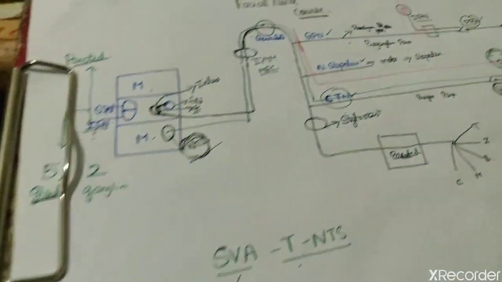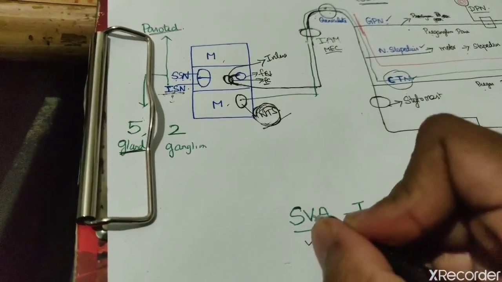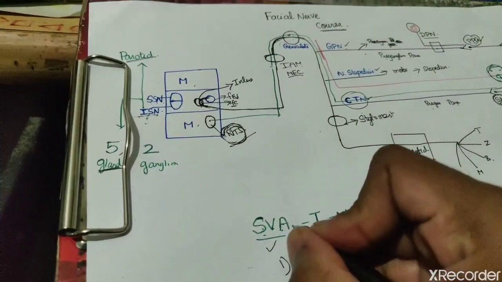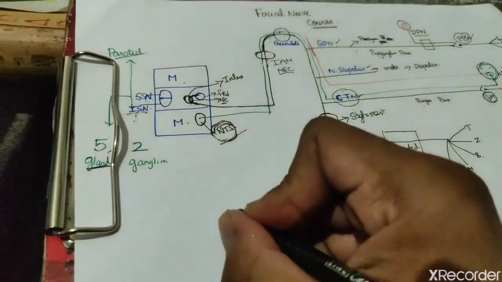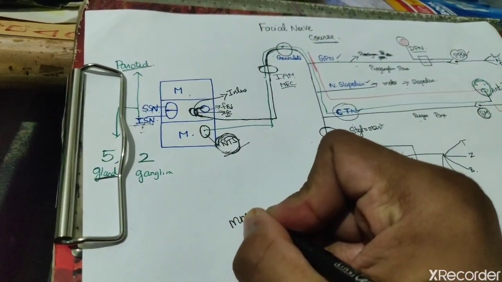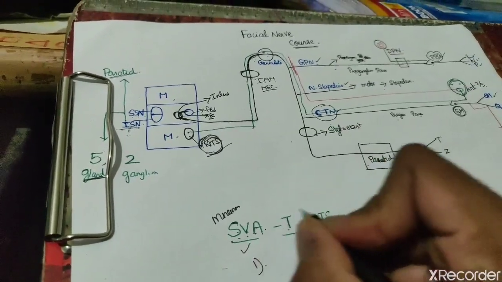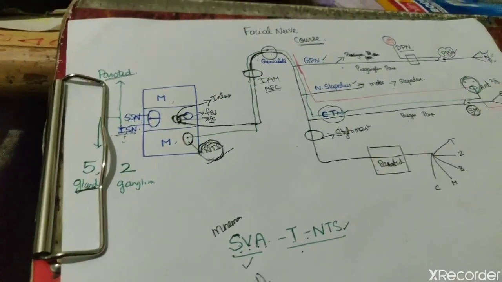SWAT means it supplies taste, special visceral afferent, in the tip of the nucleus tractus solitarius. It's a mnemonic: special visceral afferent in the nucleus tractus solitarius.